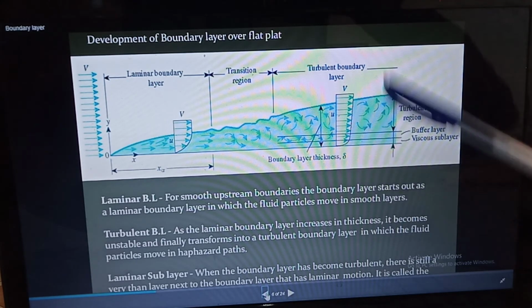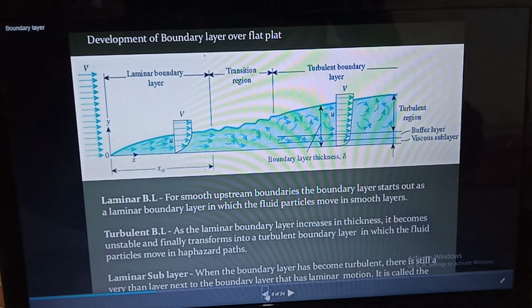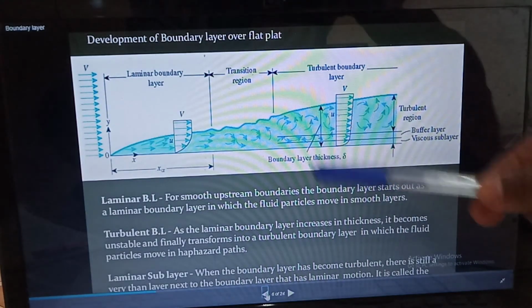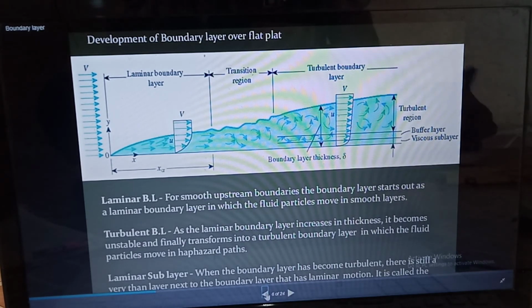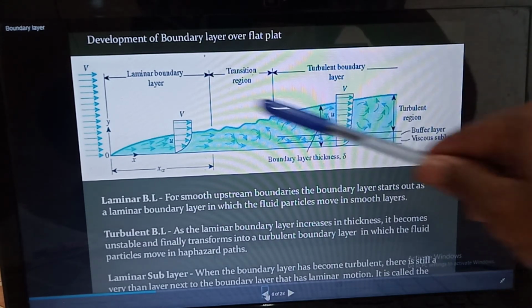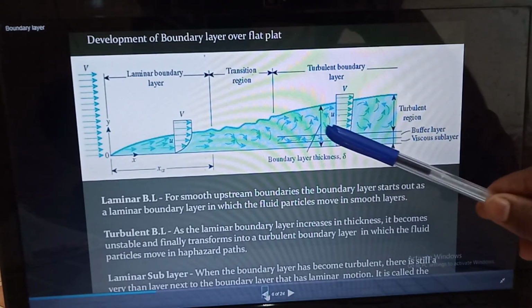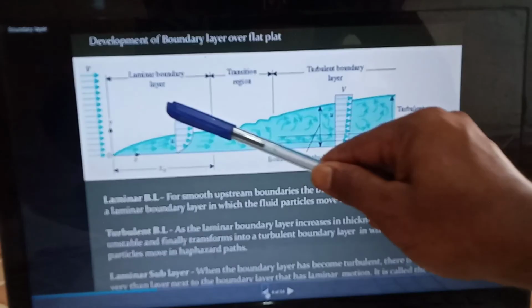As we know from the first unit, we have distinguished laminar flow and turbulent flow. Laminar flow means the fluid particles move in parallel and in a smooth manner, but in turbulent flow the fluid particles will cross each other and move in a zigzag pattern. So this diagram distinguishes between laminar flow and turbulent flow, and between them the transition region will occur.